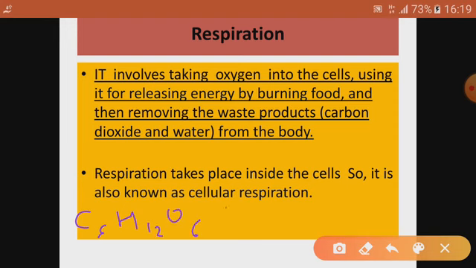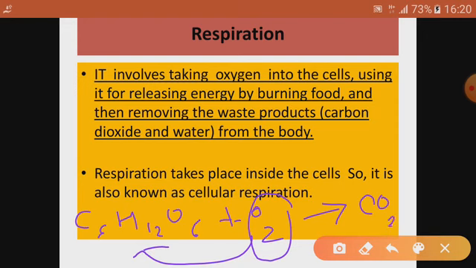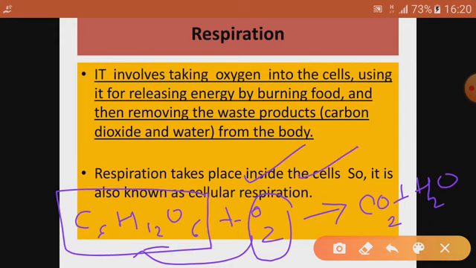C6H12O6, that is glucose, that is food. The burning of food, that is glucose, in the presence of oxygen gives out what product? Carbon dioxide plus water, and a lot of energy is released. So this is called respiration. And which type of respiration is this? Aerobic respiration, because of the presence of oxygen here. So respiration is the burning of food in the presence of oxygen. So it is basically aerobic respiration.